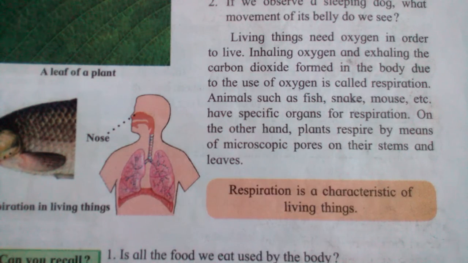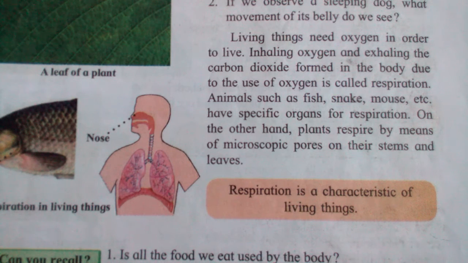Simply, inhale means to take the oxygen inside, and exhale means to give out carbon dioxide outside. To inhale the oxygen and to exhale the carbon dioxide, that process is said to be respiration.